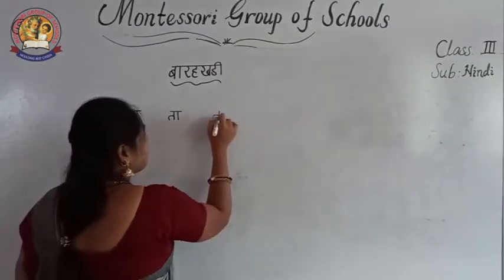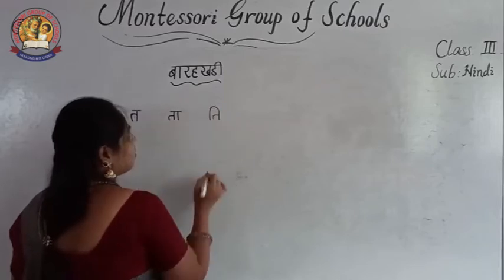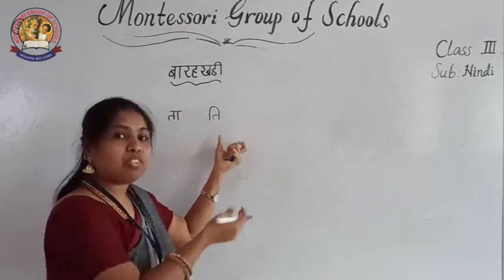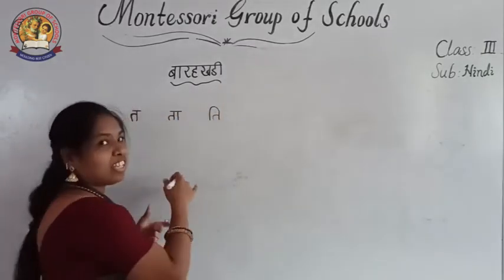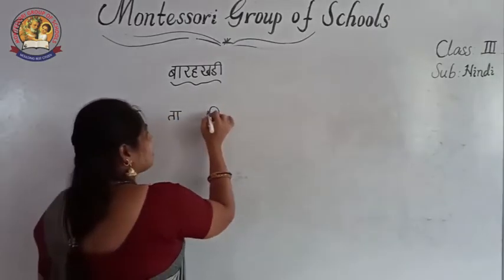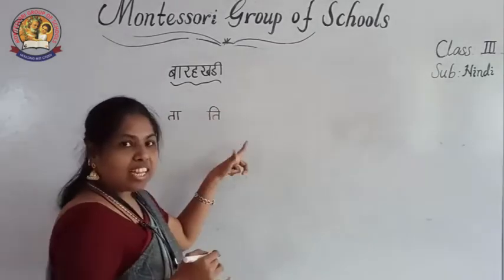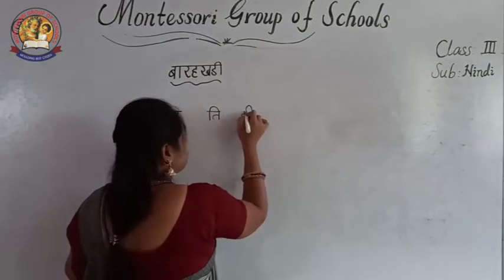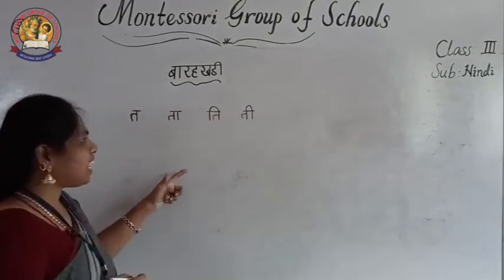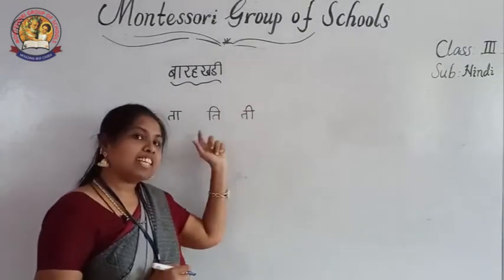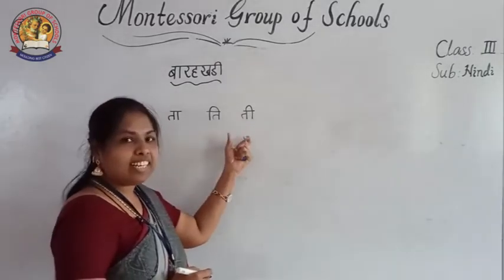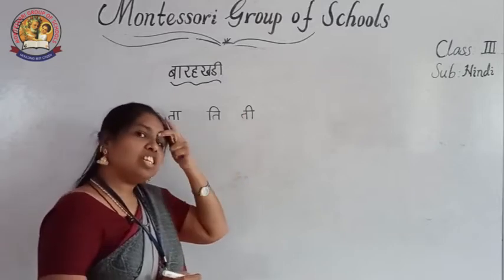Practice this. Then ta, choti e ki matra. I told you that choti e ki matra always comes before the letter, means on the left side of the letter. First only the symbol comes, then we add the letter. Then next ta, badi e ki matra. See, everywhere I am writing the letter and symbol first, then completing with the header. What you have to do? You must write the letter and symbol and finish with the header.